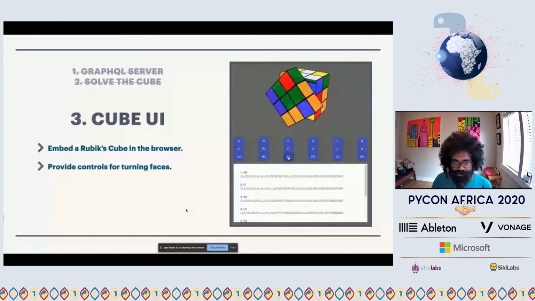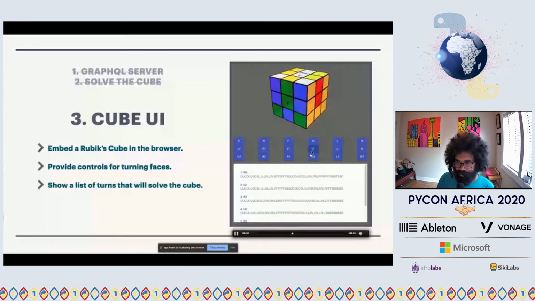And I also wanted to show a list of turns that will get me to the solved cube. So in this video, all I'm doing is looking at this list of turns that pop up and executing them. So you can see I finish here with U2, and then B2 solves the cube. Boom. So that's all I wanted. That was the first milestone.